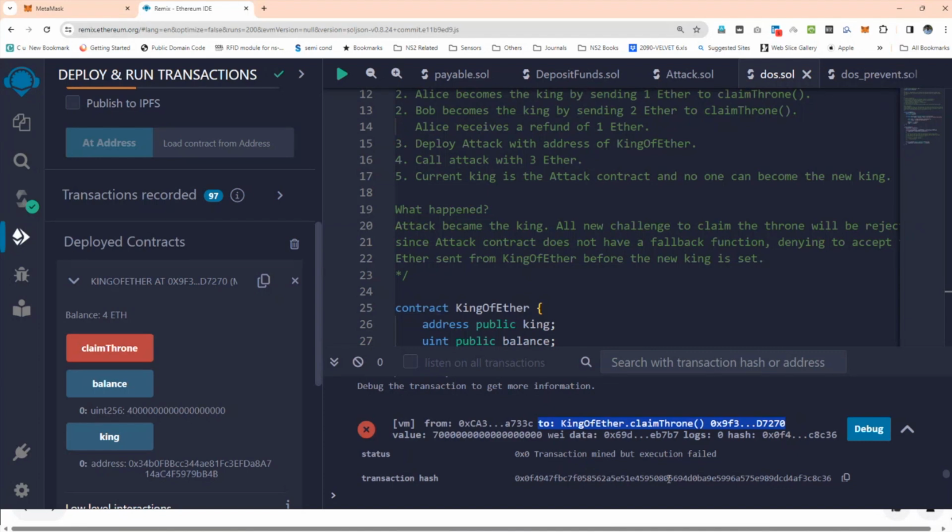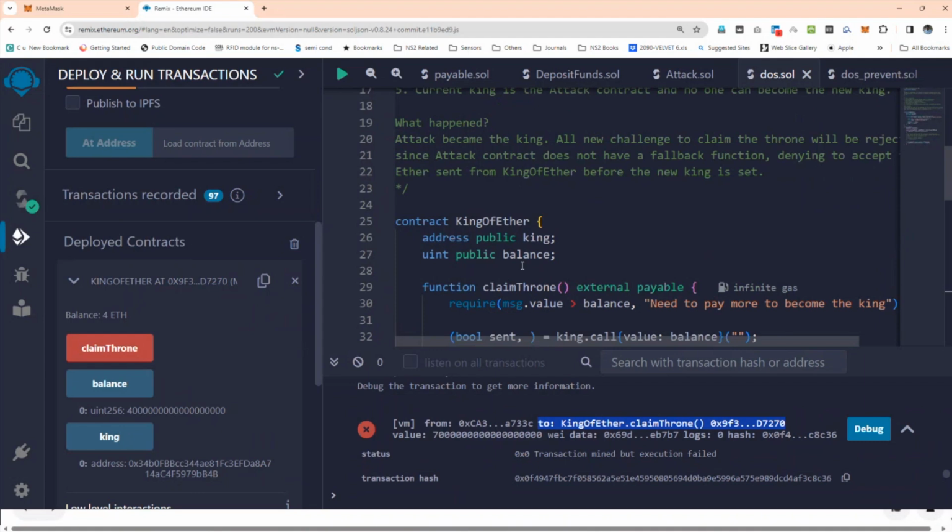So this is called the denial of service. This means this contract becomes inoperable. Nobody can claim the contract because one attacker is sitting there denying the service of a smart contract. So this is what happens in a denial of service. Now how to prevent this?